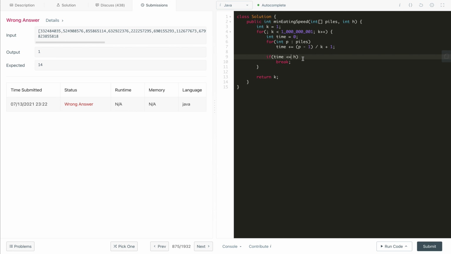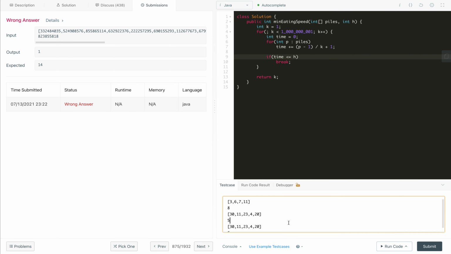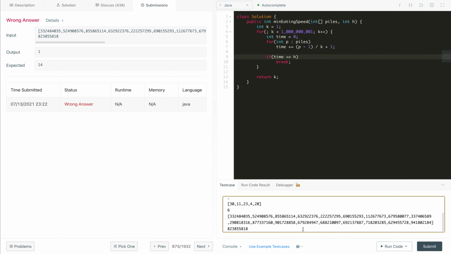It should be, no, whenever we find the time which is less than or equal to k, time equals 0 and time plus k plus 1, if time is less than the given capital K, we will break over here. I guess this should work, but I'm not sure what the reason is.